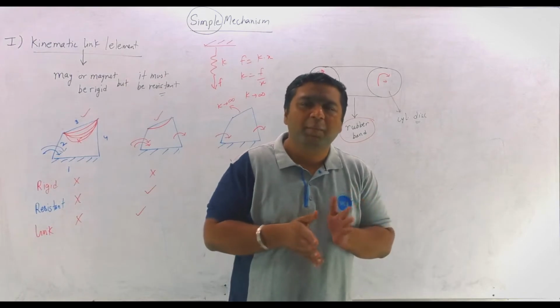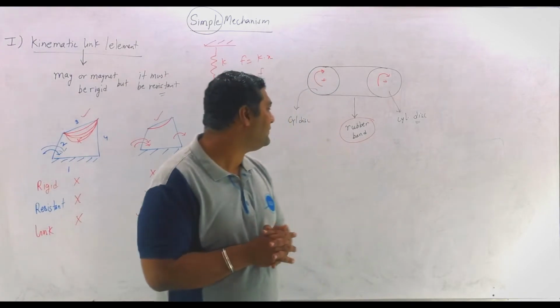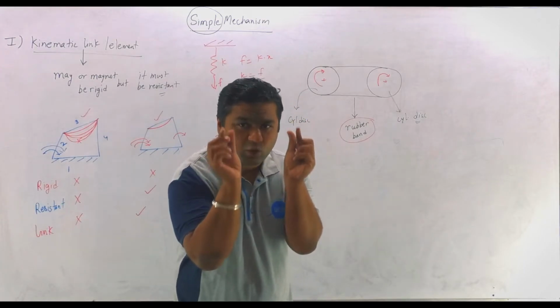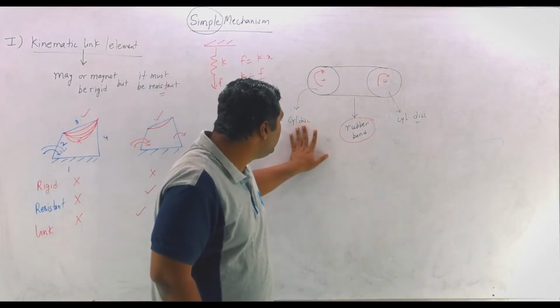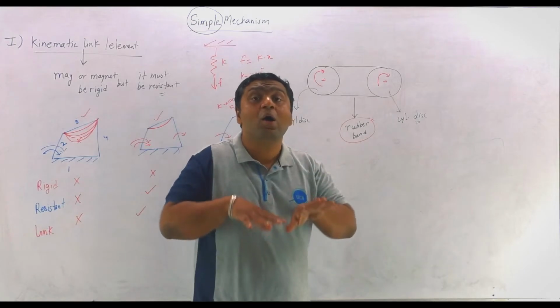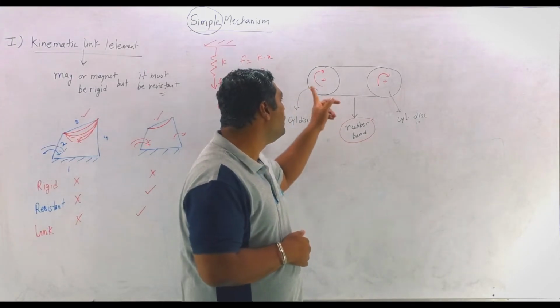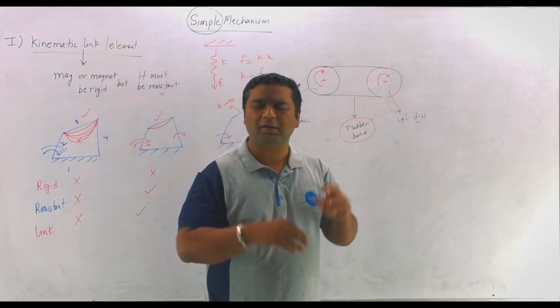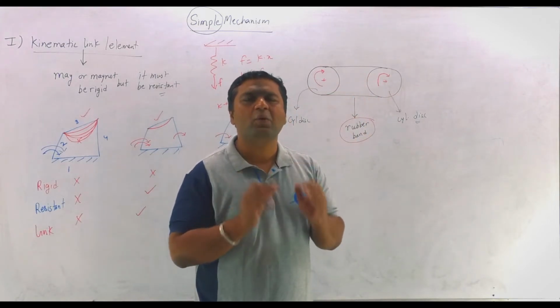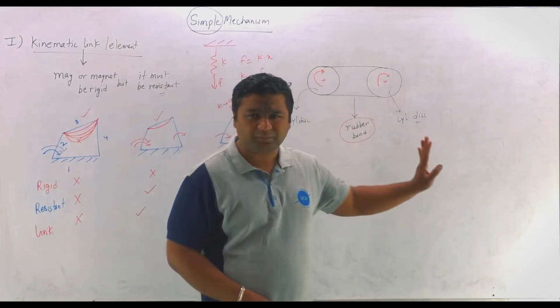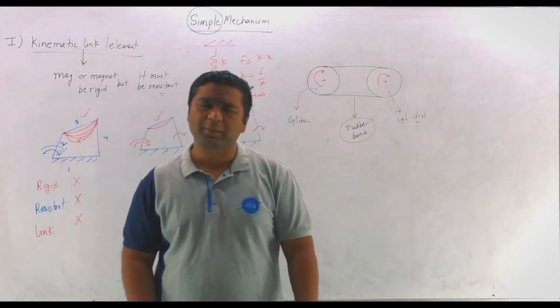Definitely, my dear. But at the same time, if I am saying that these cylindrical discs are not those small discs which were present in the audio cassettes, if I am saying these cylindrical discs are road rollers, then my dear, if you are going to join two road rollers with a rubber band, definitely the rubber band is not at all capable of transmitting the power from one road roller to another. Definitely, my dear, it is going to be impossible.